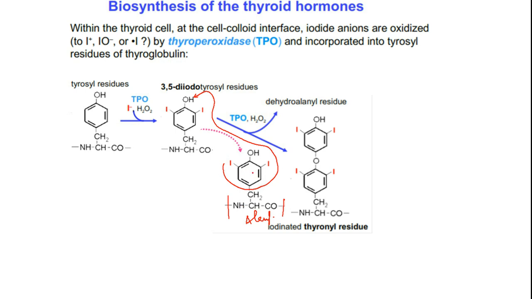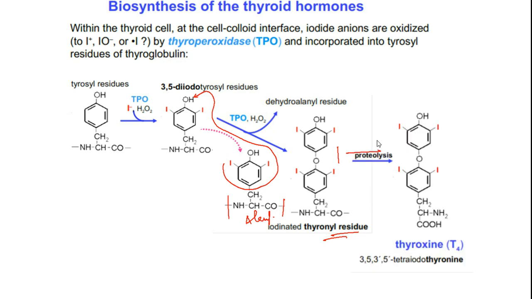The aromatic ring unit will be cleaved and then shifted onto the hydroxy group here. Thereby an iodinated thyronyl residue is going to be generated, and upon proteolysis, meaning hydrolysis of this particular protein unit, you are going to get the thyroxine or T4 unit, 3,5,3',5'-tetraiodothyronine.